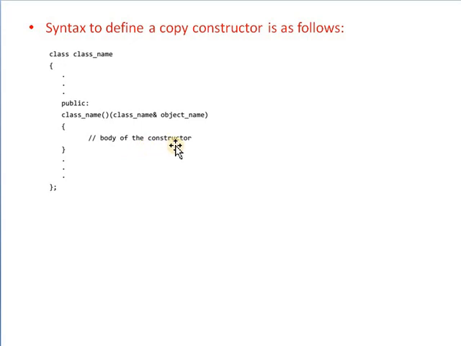Only remember that in the copy constructor you pass the parameter as an object name.